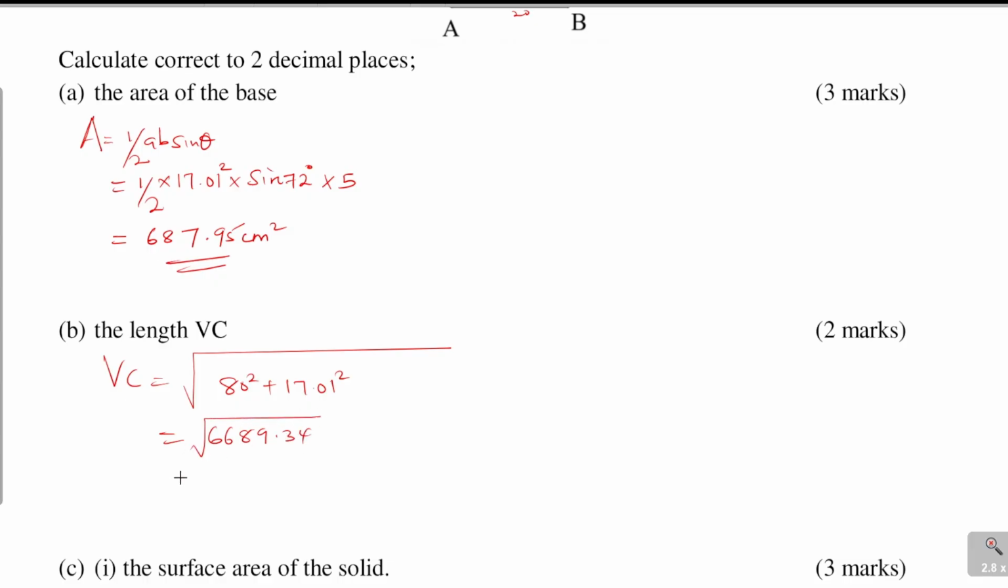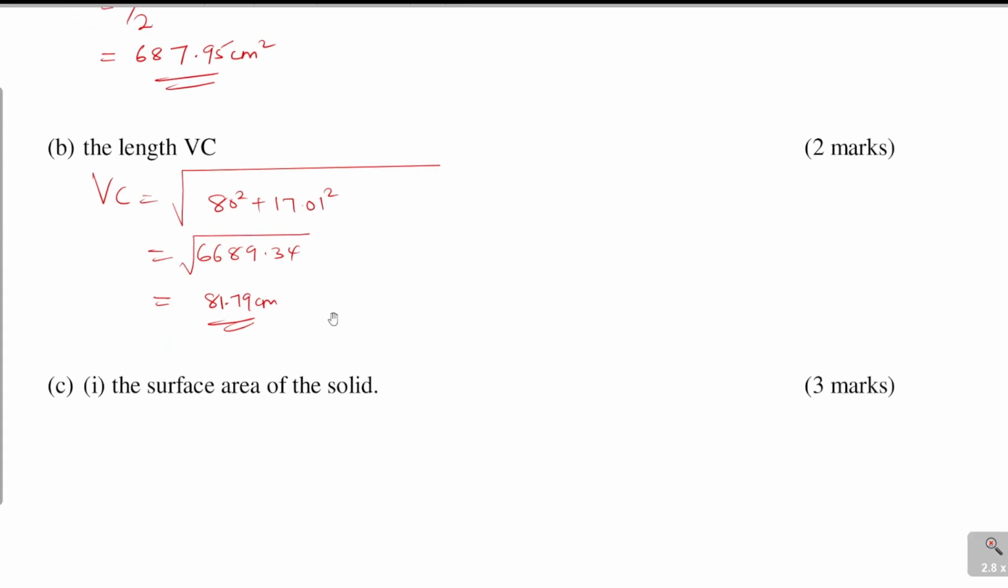6689.34, which will give 81.79. So the square root of 6689.34 will give 81.79. So you get 81.79 centimeters. The next question, part C, the surface area of the solid.